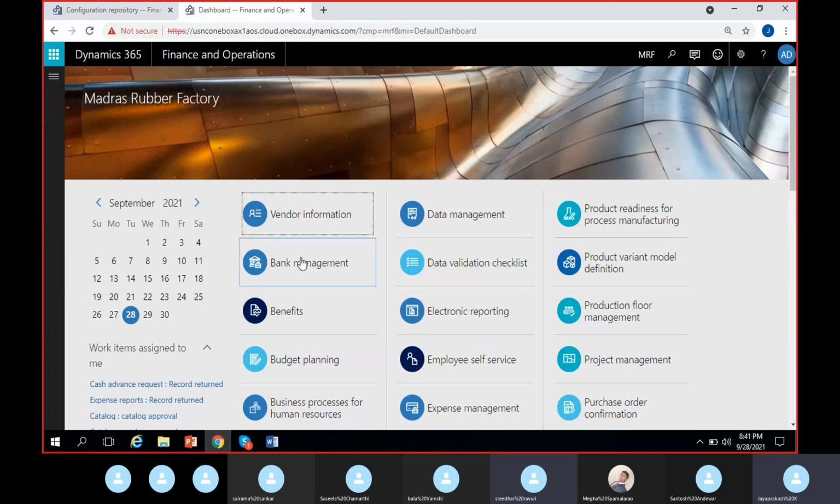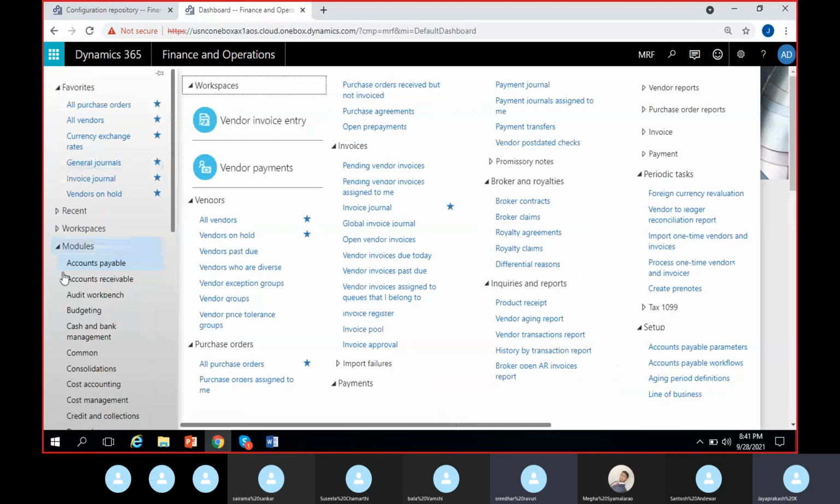Then I'll go in here, MRF. So I'll go for accounts payable. In accounts payable, under vendors, I have vendor groups. Accounts payable, vendors, vendor groups. This is the navigation: accounts payable, vendors and vendor groups.